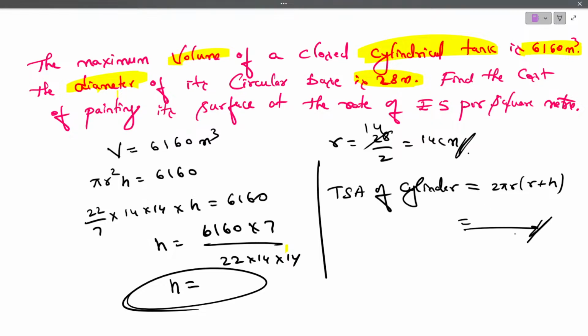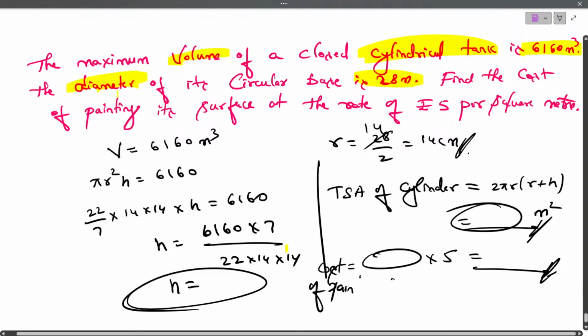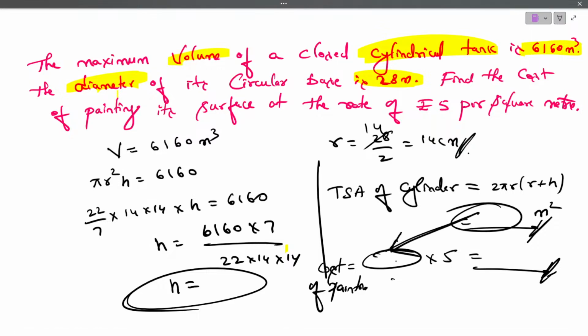Whatever the area you get, that is in meter square. This area multiplied by 5, you will get the total cost. To calculate the cost, the cost of painting is equal to this area, substitute this area, multiply it with 5, and you will get the answer in rupees, that is the cost.